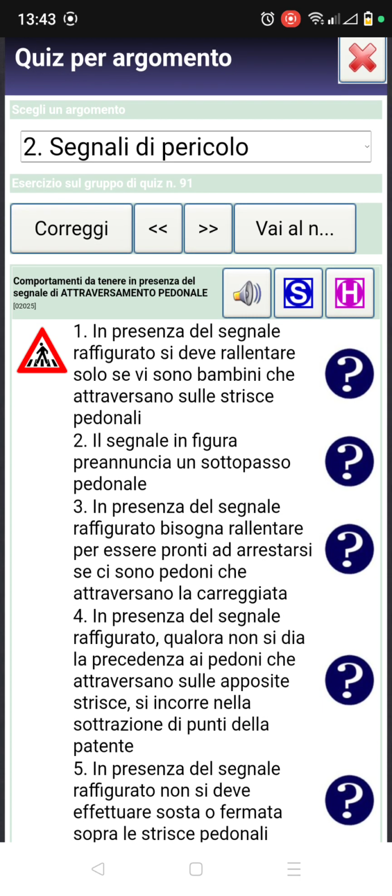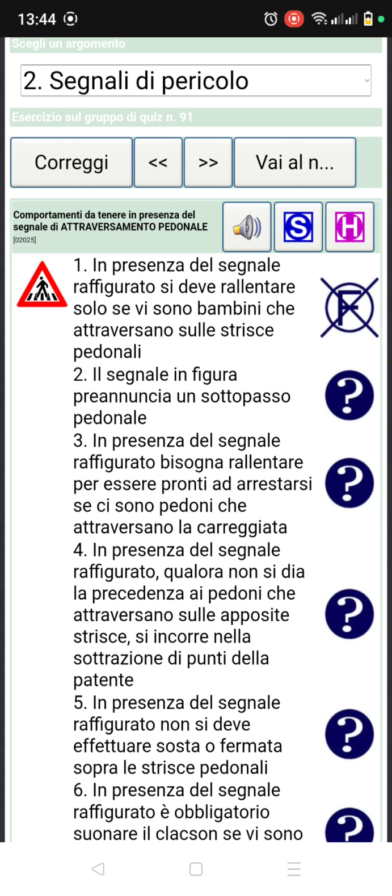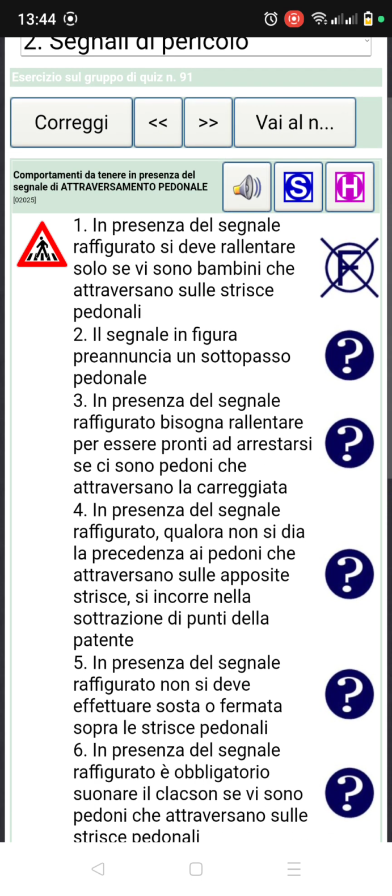So our first question. In presenza del segnale raffigurato, in the presence of this sign figure, si deve rallentare, so you must slow down only if there are children che attraversano sulle strisce pedonali. So only if they are children that are crossing the pedestrian line. It's false. What about if they are adults? So be very careful with the questions these people ask you, because they are fond of confusion.